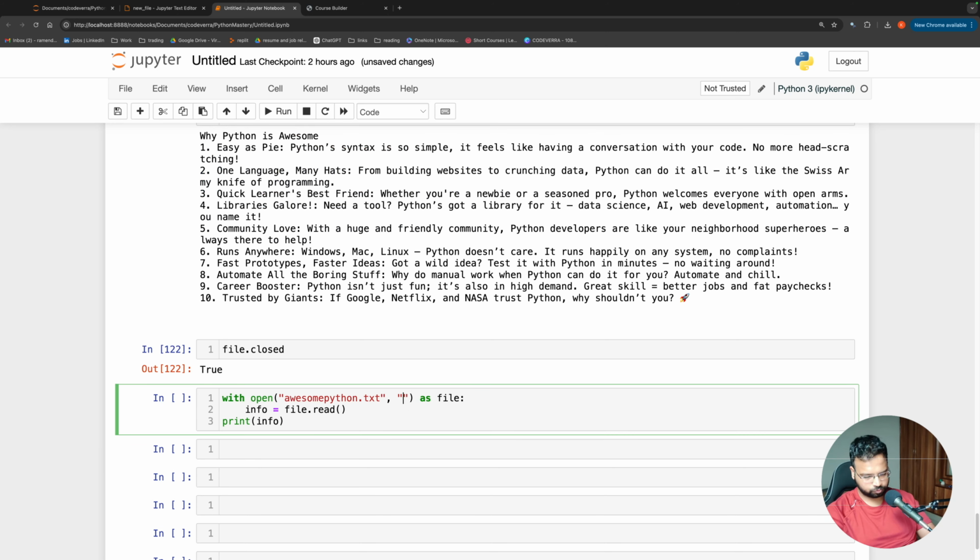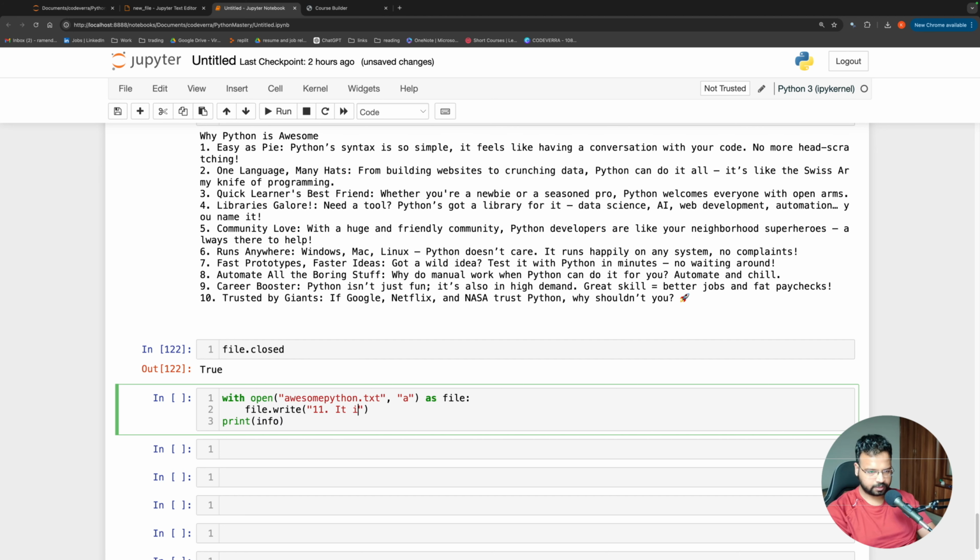Let us also try to do writing. Here I will try to do append. So actually the initial idea was to add something here. So I'm going to add something. I'm going to say write in append mode, and let me write file. Let me say file dot write, and let me take one line from here, and let me put it here, and let me say this will be point number 11, and I'm going to add the text here.